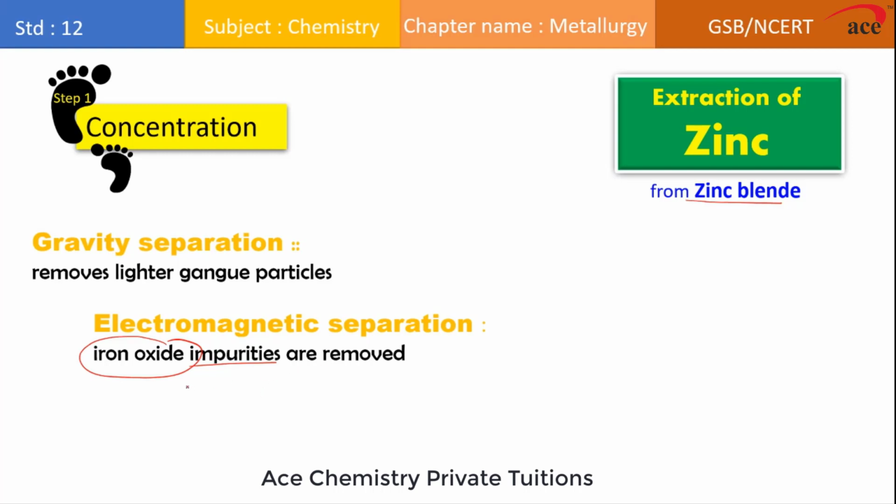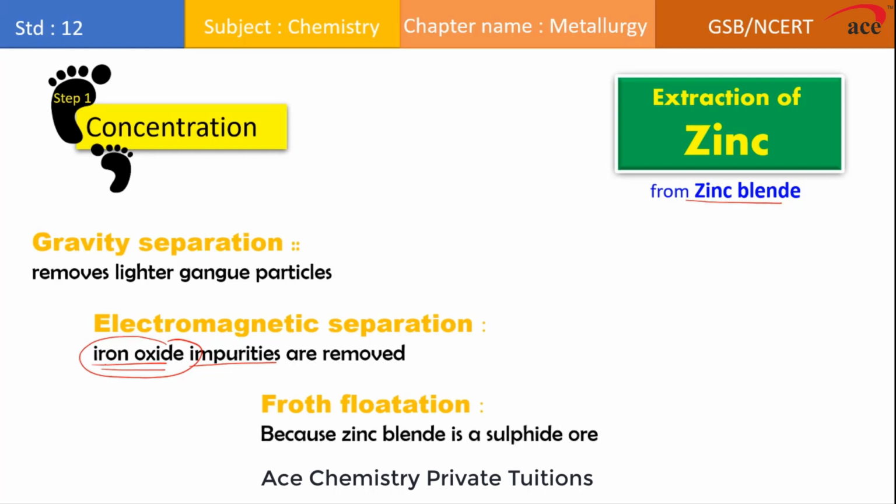Along with the zinc blende, if there is iron oxide, which is the magnetic ore, then what do we apply? Electromagnetic separation. But here the ore is present in the form of sulfide, and metal sulfide does not get wet by water. So what is the best method that we are using? Zinc blende is a sulfide ore. So for a sulfide ore, which method do we use?